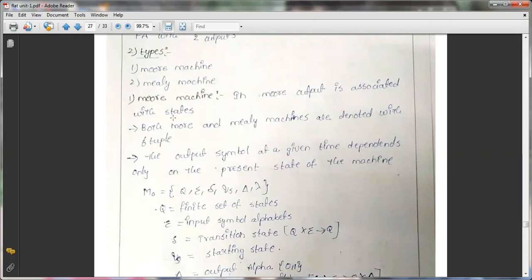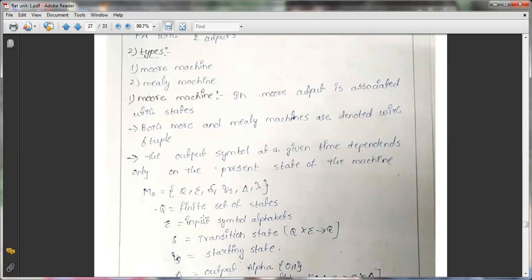The output symbol at a given time depends only on the present state of the machine. That is the main point here.